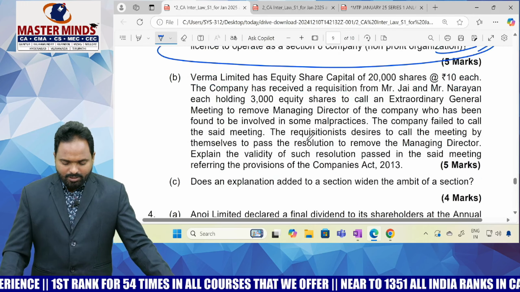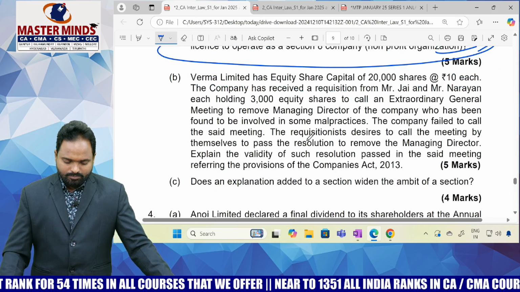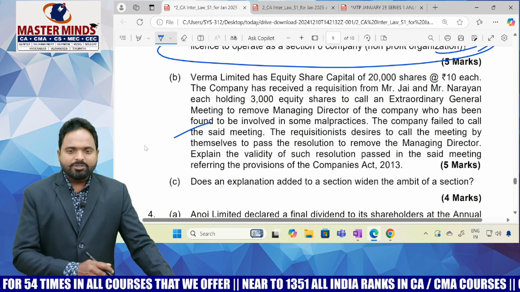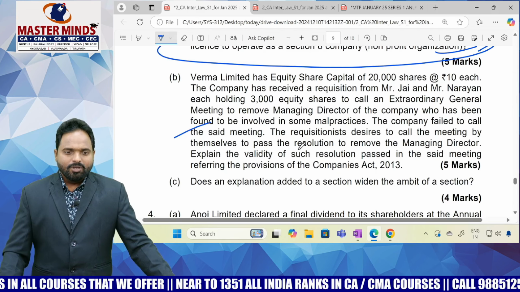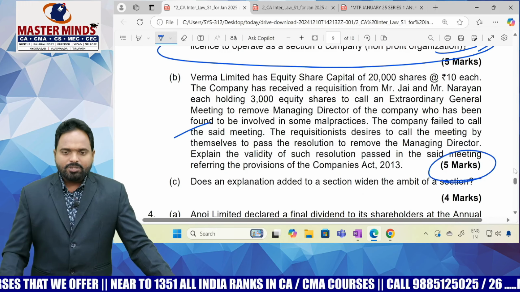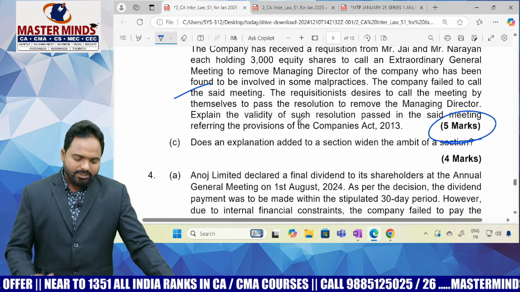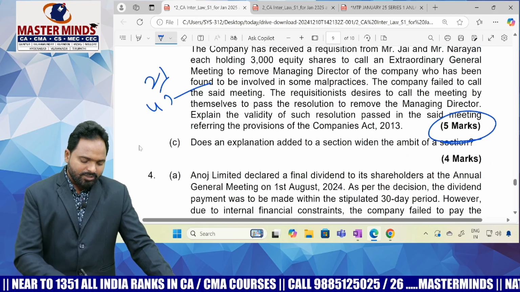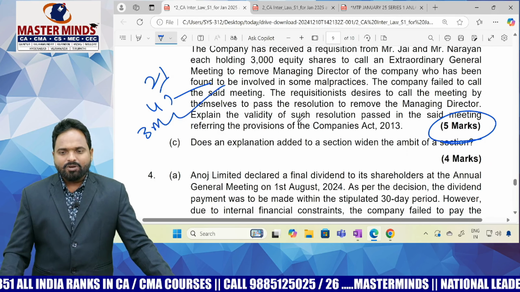And 3B is nothing but, this is from the management and administration chapter. Members can hold the meeting by themselves. Meeting held by the requisitionists themselves. That is what the 5 marks question is. So I think it is already covered in your syllabus, and in the classroom also we discussed it very well. Within how many days they can wait, 21 days, 45 days, 3 months, like that everything we discussed. So based on that, you have to write everything here.